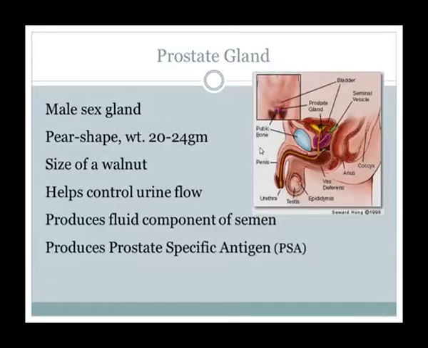Before going to the topic CA prostate, I will give you brief information regarding the prostate gland itself. It is a male sexual gland, as you all know. It is pear-shaped, weighs about 20 to 24 grams, is the size of a walnut, helps control urinary flow, produces the fluid component of semen, and produces PSA, that is, prostate specific antigen.